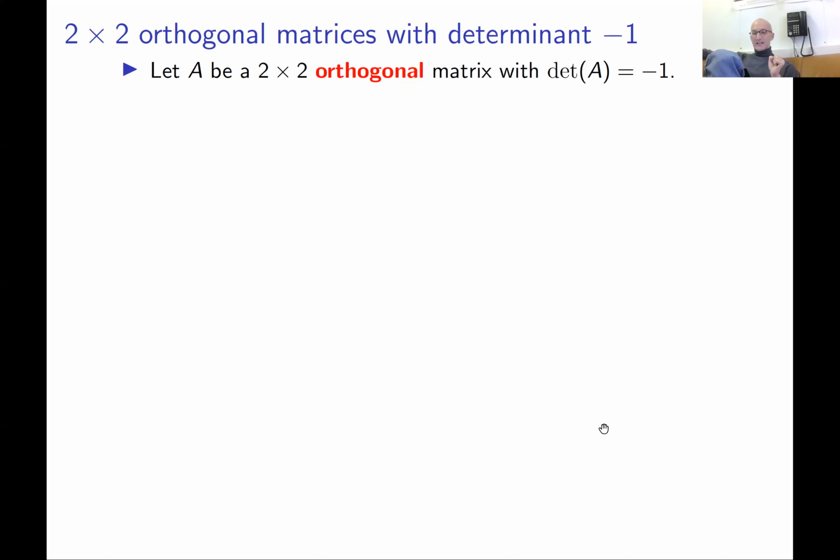But let us use a shortcut. The shortcut basically is like this. We can take any orthogonal matrix with determinant minus 1, for example minus 1, 0, 0, 1, or 1, 0, 0, minus 1, whatever. And we can multiply it by our matrix A from the previous slide.